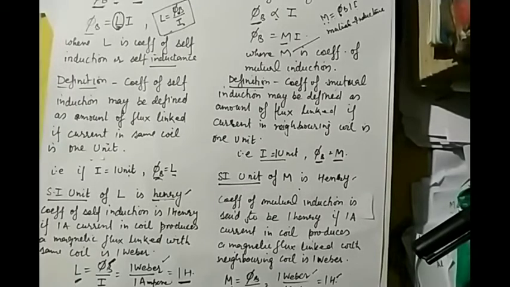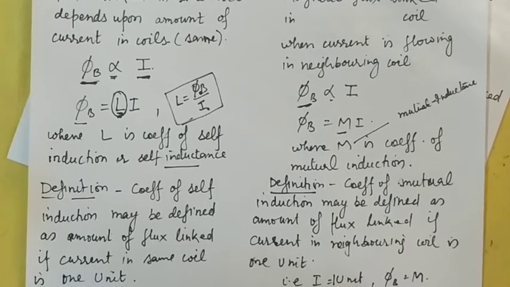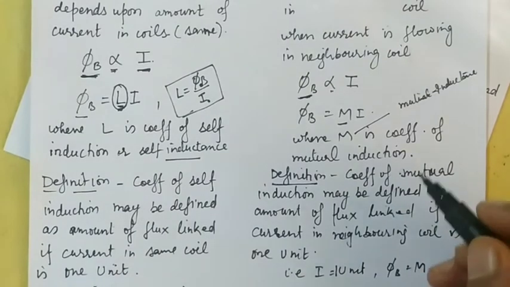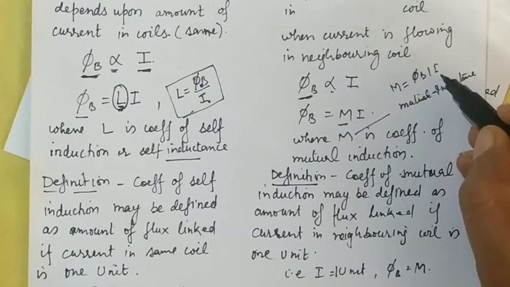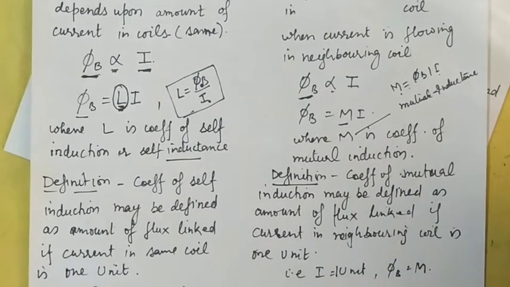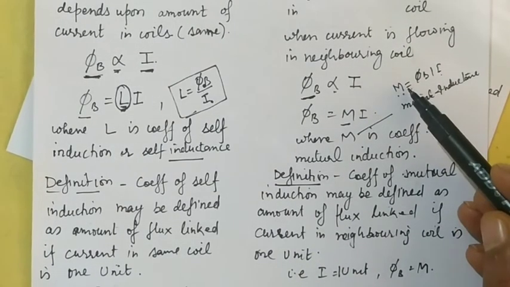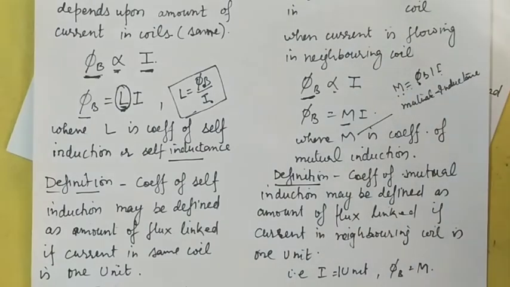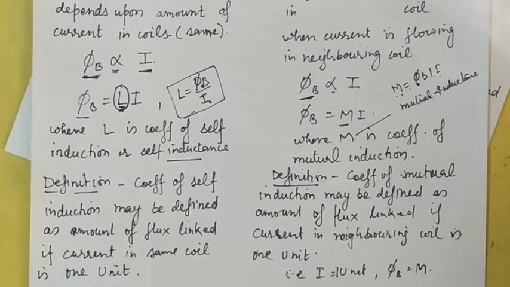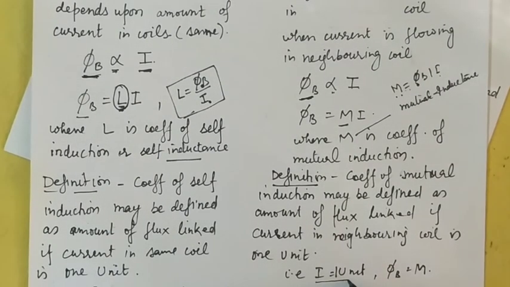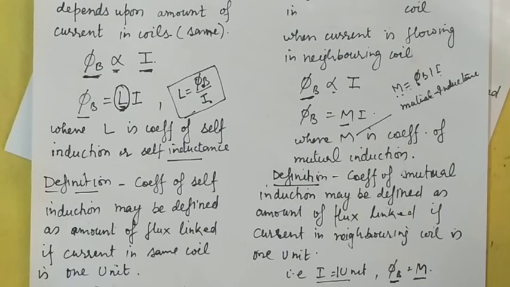Now how will we define the coefficient of mutual induction? We can define it very simply from the formula. M is equal to phi B divided by I. If you take I equal to 1, then M will be equal to phi B. That is, the coefficient of mutual induction is equal to the amount of flux linked when the current in the neighboring coil is 1 unit.